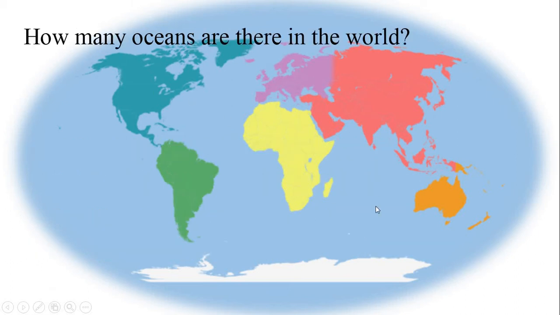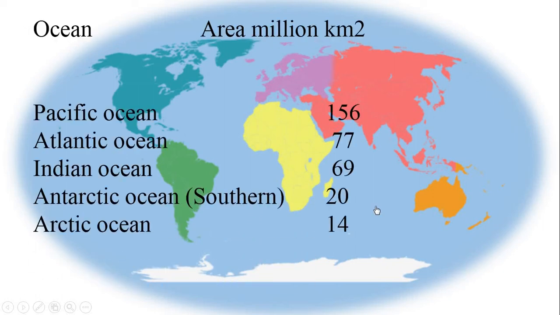How many oceans are there in the world? As I told you, there are 5 oceans in the world. What are they? The largest ocean is the Pacific Ocean. It has an area of 156 million square kilometers. The second largest ocean is the Atlantic Ocean. It has an area of 77 million square kilometers. Indian Ocean is the third largest ocean, and it has an area of 69 million square kilometers. Antarctic Ocean has an area of 20 million square kilometers. Arctic Ocean has 14 million square kilometers.